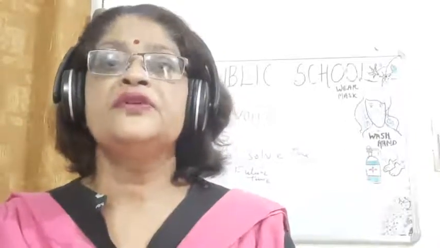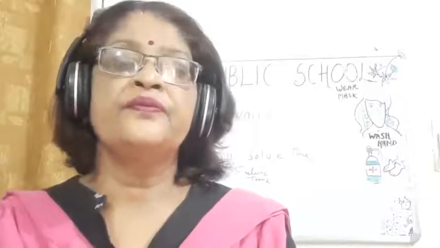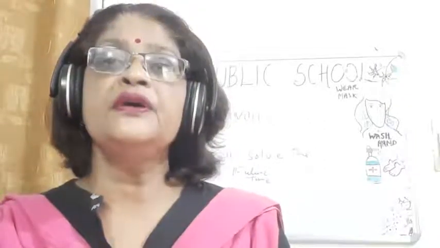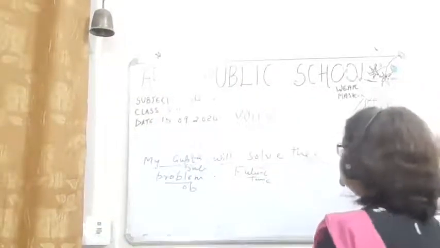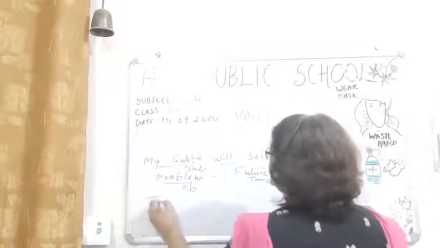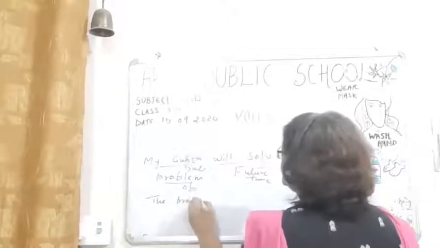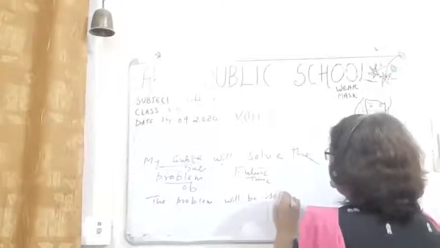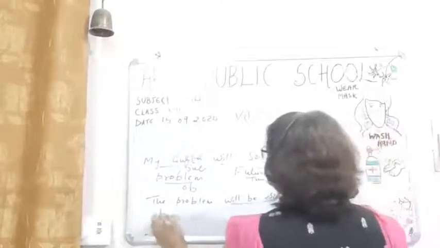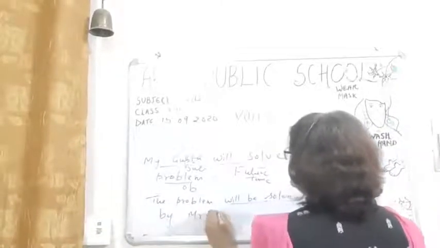Okay, what is the object here? Problem. Now children, subject will become object in the passive voice. Object will become subject in the passive voice, and we have to change according to the tenses. This is future tense. Okay, so the problem will be solved by Mr. Gupta.